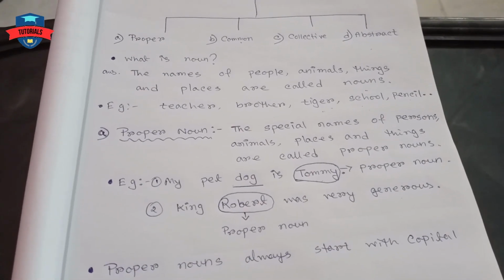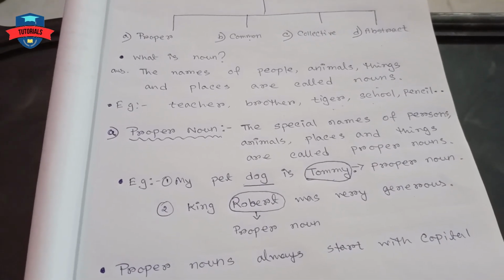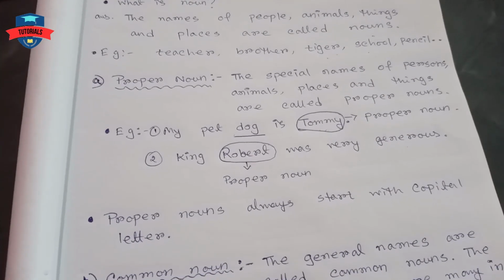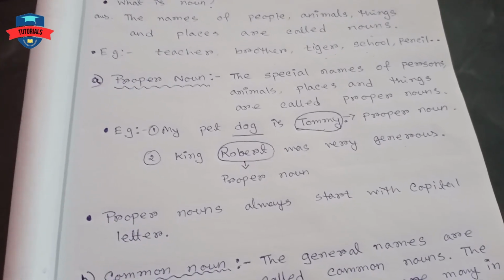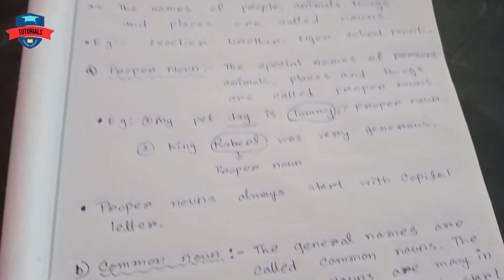Two more nouns are left, collective noun and abstract noun, that I will discuss in my coming video, and I will bring for you lots of examples of nouns and different sentences where you can find out common, proper, collective and abstract.